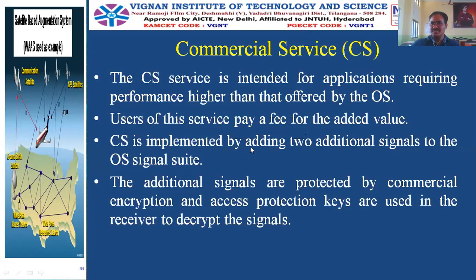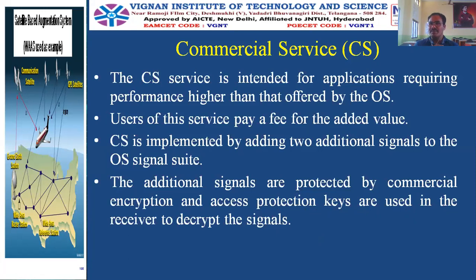The commercial service is implemented by adding two additional signals to the open source signal. The open source signal uses the L1 carrier, we said, right? To that it is adding two more signals. These are protected by commercial encryption, and access protection keys are used in the receiver to decrypt the signals. This is a very, very important point to note down.